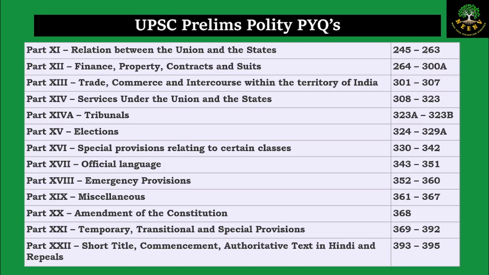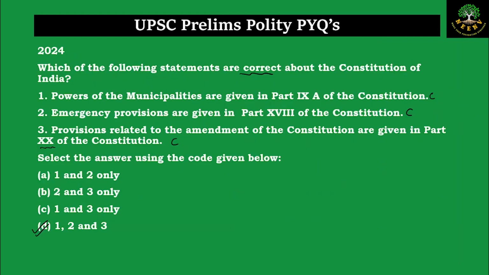Again, the important part here is the emergency provisions and the amendment provisions. And the other important part is the relationship between the union and the states. Also, tribunals and elections are also important. So you can pause the video and read the different parts. Coming back to the question, because all the 3 statements are correct, D is the answer.